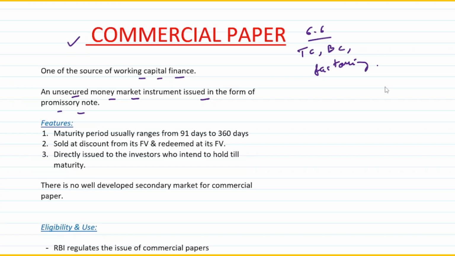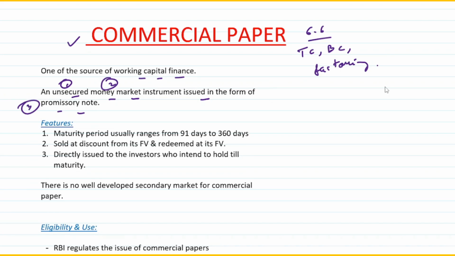A promissory note is nothing but a document wherein a person promises the other person that a certain payment will be made to him. So commercial paper is technically an unsecured money market instrument issued in the form of a promissory note. These are the three keywords that you need to remember from a commercial paper point of view.